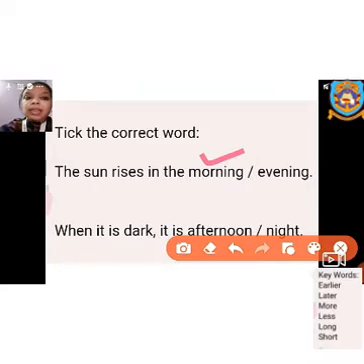When it is dark, it is afternoon / night. Afternoon is the time after morning. In the afternoon there is still brightness, we can see the sun, but if it is dark we cannot see the sun, so it is the time night. It is dark, you cannot see the sun, there is no brightness.